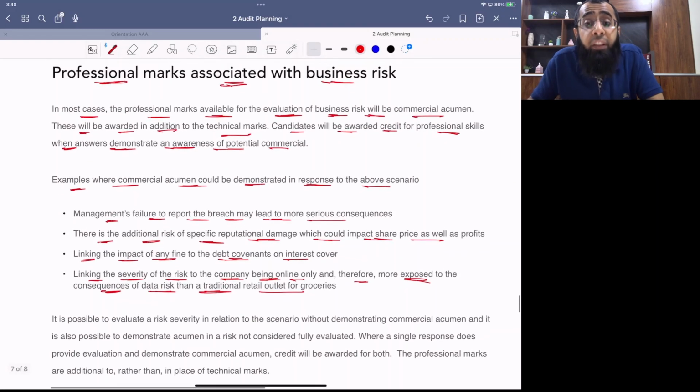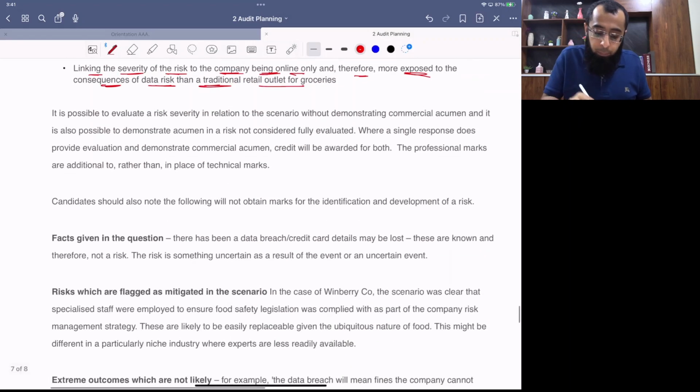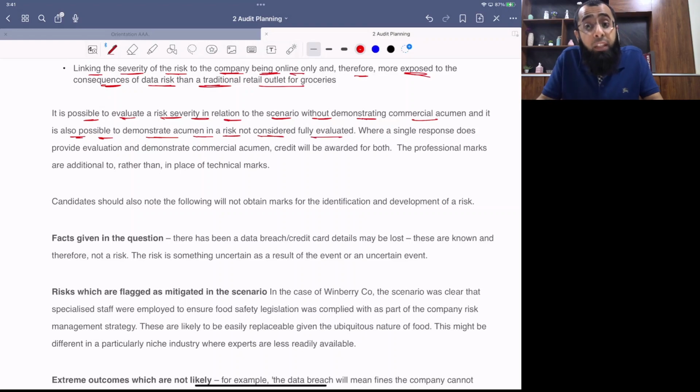So you get professional skill marks on your existing drafting. You just have to show that you relate to the scenario well, you evaluate it, and you have that commercial approach to evaluate the risk in a better manner. Okay? It is possible to evaluate a risk severity in relation to the scenario without demonstrating commercial acumen. And it is also possible to demonstrate acumen in a risk not considered fully evaluated.